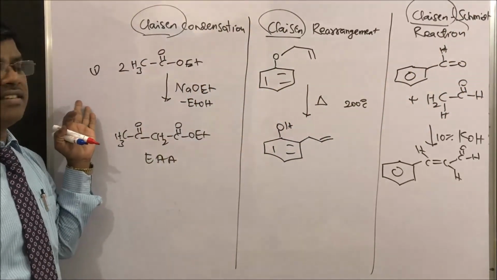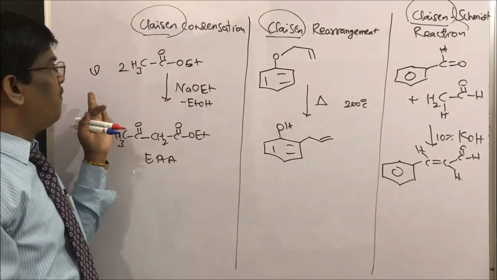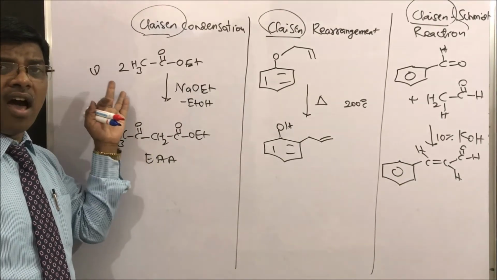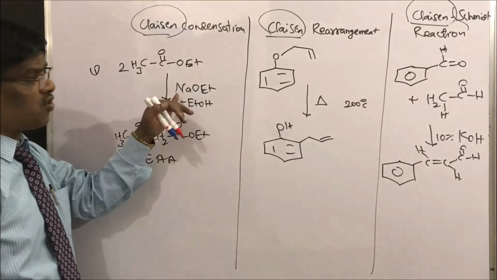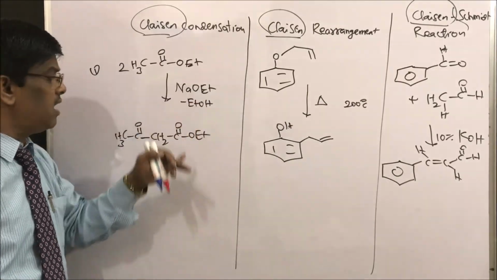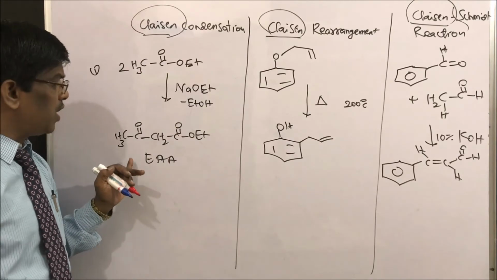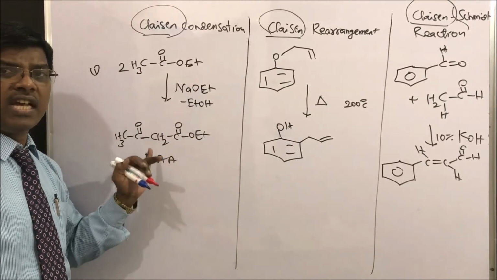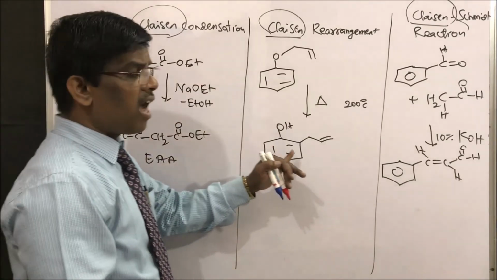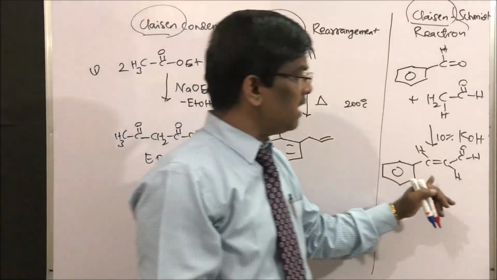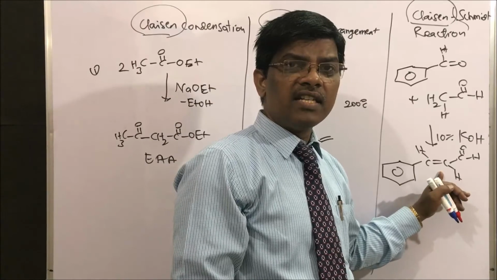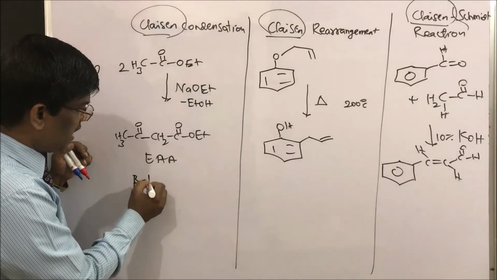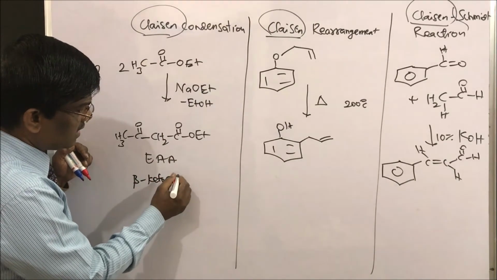What is Claisen condensation? Claisen condensation is a reaction where 2 moles of esters having alpha hydrogens, in presence of a strong base, that is sodium ethoxide, undergo self condensation to give ethyl acetoacetate, beta keto esters. Here ortho-allyl phenols, here alpha beta unsaturated carbonyl compounds, which are aldehydes, ketones, esters.